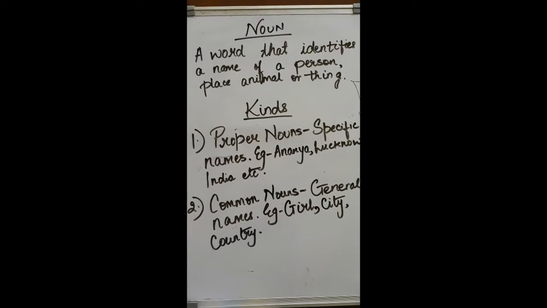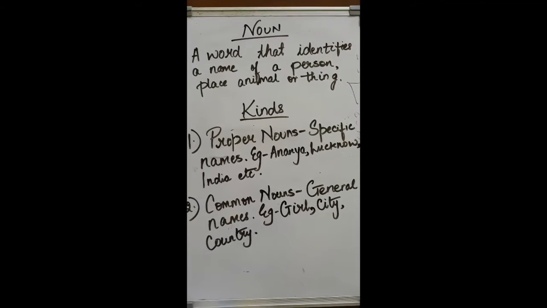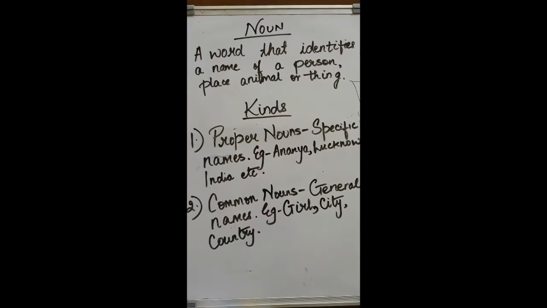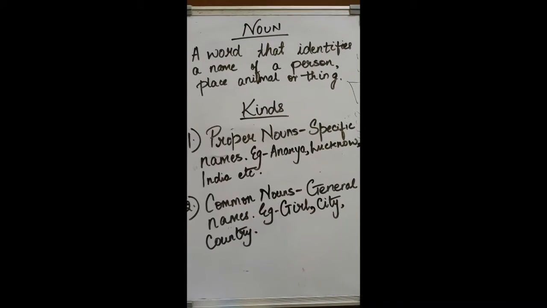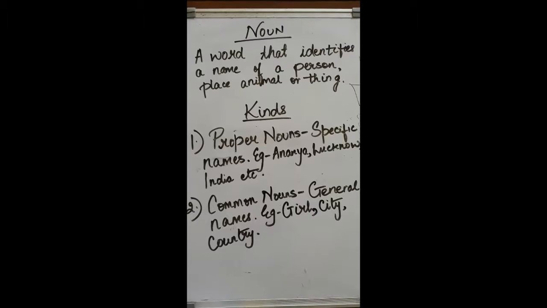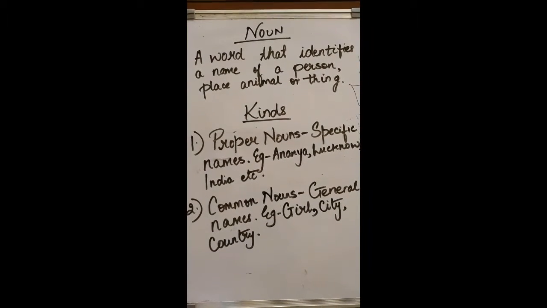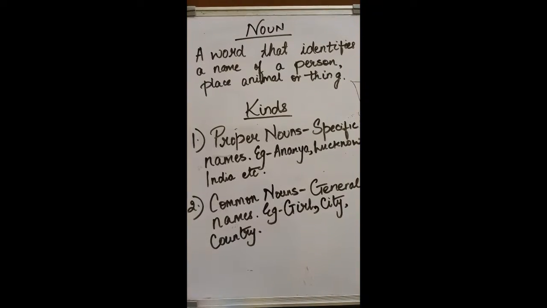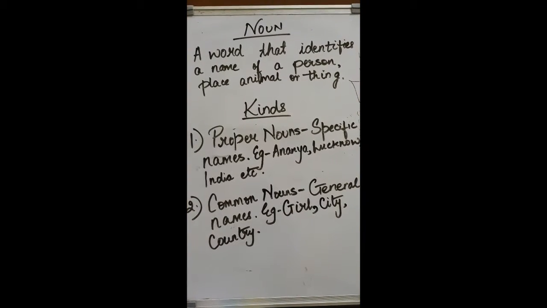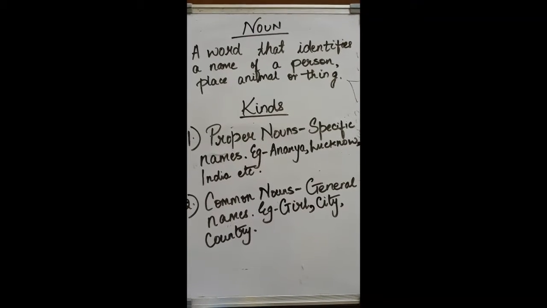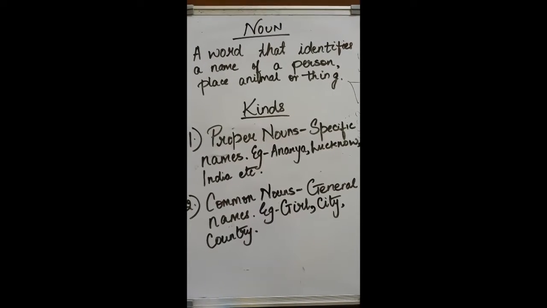There are 5 kinds of noun. First one is a proper noun. Now anything which is very specific, any word which is very specific, which pinpoints to a certain object or a place or an animal or a person is a proper noun. For example, Ananya, like my name, it's a proper noun. All your names are proper nouns. The city we stay in, Lucknow, it's a proper noun. The country we stay in, India, it is also a proper noun.